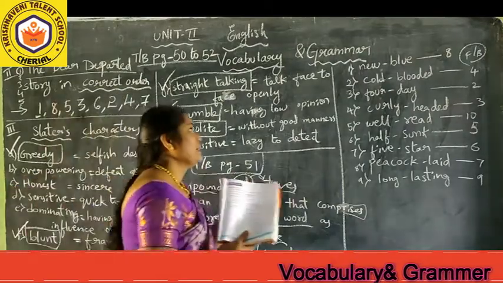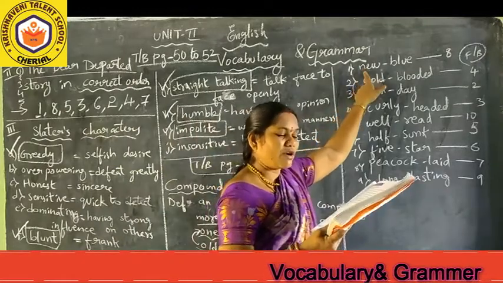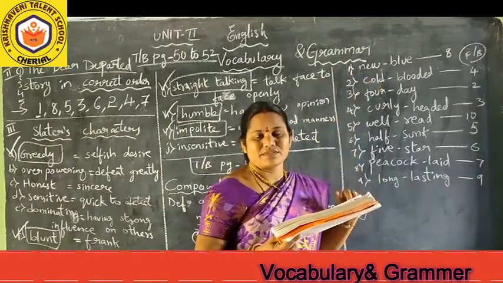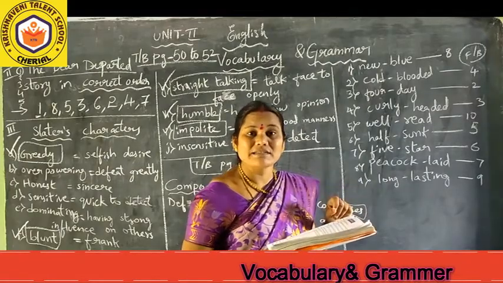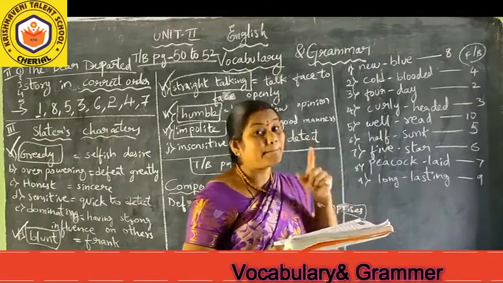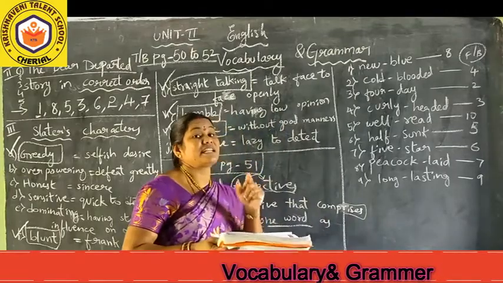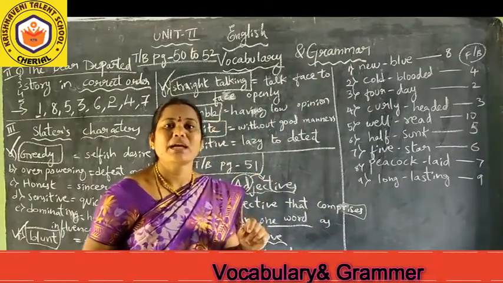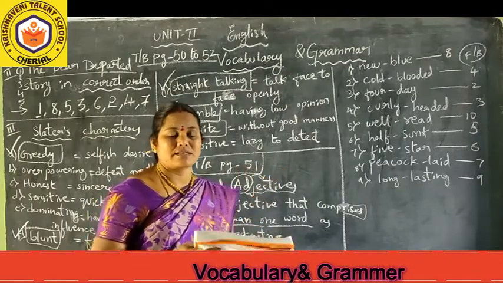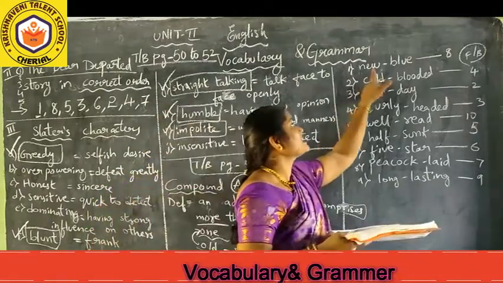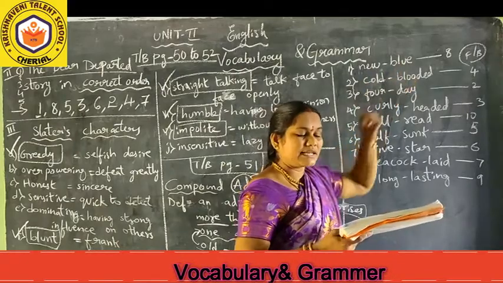Please see that the first compound adjective is already there: clear-sighted. Clear plus sighted. How is it written? Connected with a hyphen. Compulsory, a compound adjective must be connected with a hyphen or else it will be a punctuation default. Already we have learned in the punctuation marks. So what is the second one?